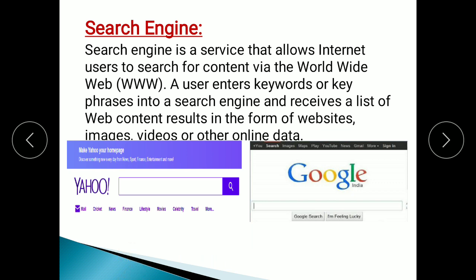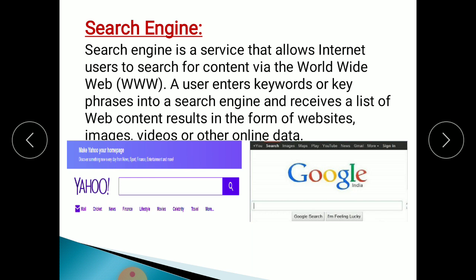Then search engine. What do you mean by search engine? A search engine is a service that allows internet users to search for content via the World Wide Web. A user enters keywords or key phrases into a search engine and receives a list of web content results in the form of websites, images, videos, or other online data.